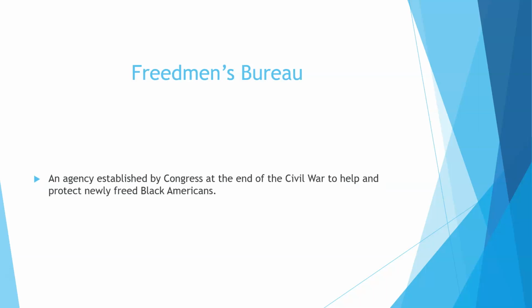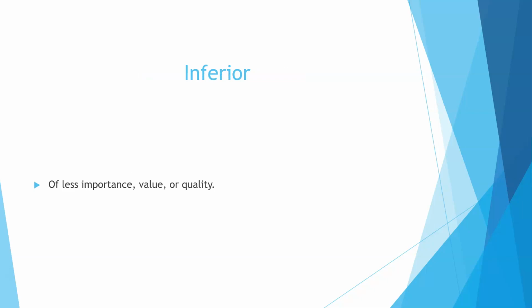Freedmen's Bureau. This was an agency established by Congress at the end of the Civil War to help and protect newly freed Black Americans. Freedmen's Bureau. Inferior. Inferior means of less importance, value, or quality. Inferior.